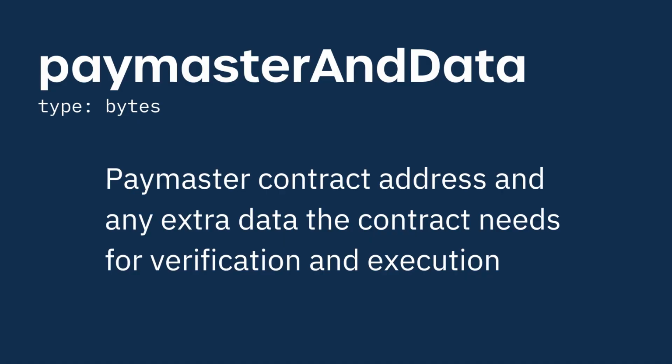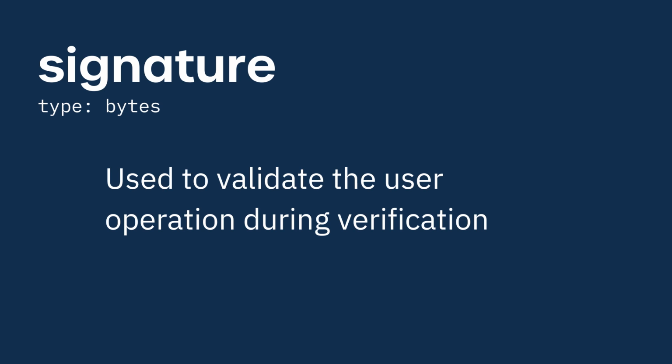Now, the 10th field is the paymaster and data, which contains the information about any paymaster that may be used and any data that the paymaster needs to sponsor the transaction. This can include a signature, an exchange rate, and so on. And finally, the signature field contains the data the sender smart account will check to make sure the operation is legitimate. This can be a regular ECDSA signature or anything else. Here's an example user operation.